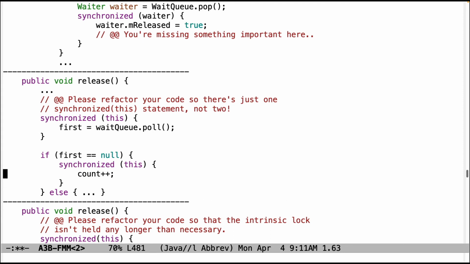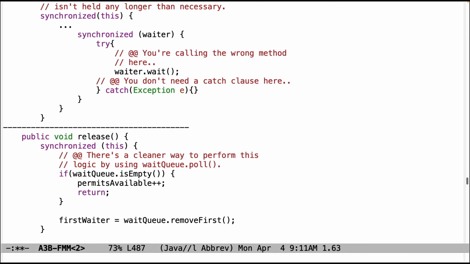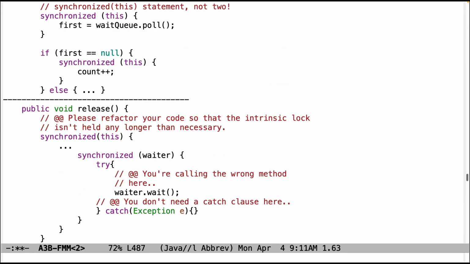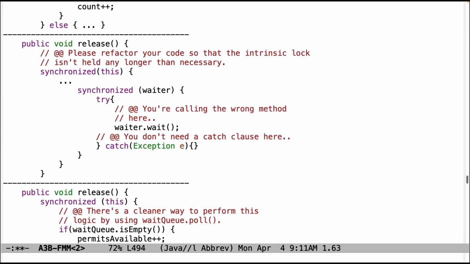As I said, you can refactor the code so that you do that all in one synchronized this statement. You just have to be a little clever with your logic. And same thing here, you need to refactor this so that you don't hold the intrinsic lock too long. And then down here, the point of release is to notify a waiter, not to wait on the waiter. That will also just never go anywhere. You'll basically deadlock and never make any progress.